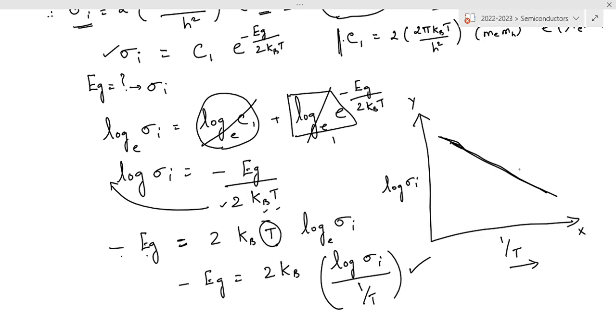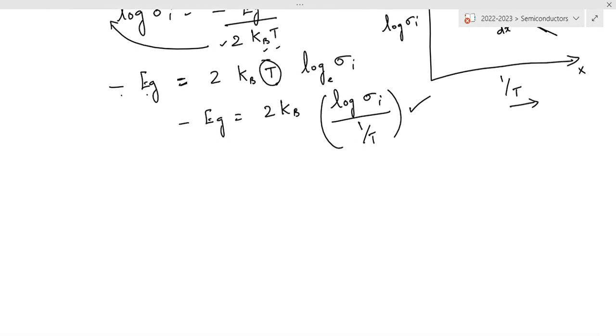When the temperature is decreased, then the electrical conductivity will also be decreased. If you take any 2 points and take a slope, then this will give us dy and this will give us dx. So using the slope also we can find the forbidden energy gap of the intrinsic semiconductor. And we also have a negative sign here which shows that when the temperature is increased, the conductivity of the intrinsic semiconductor will also be increased.